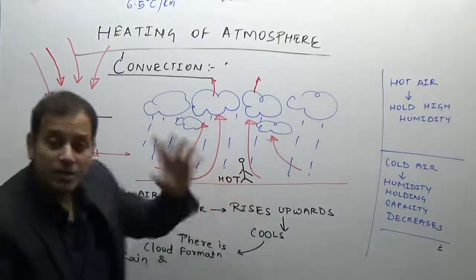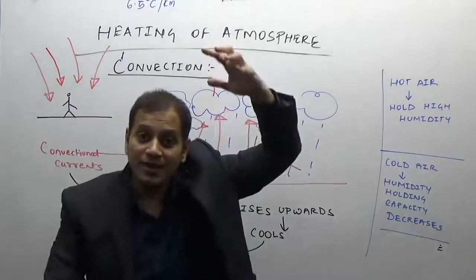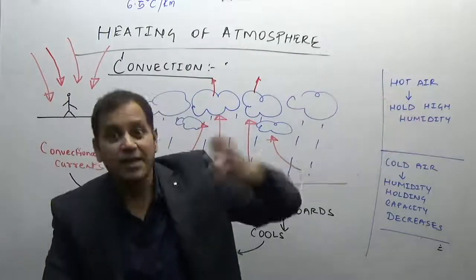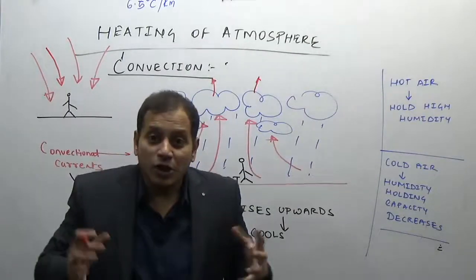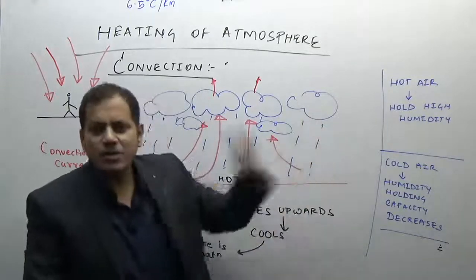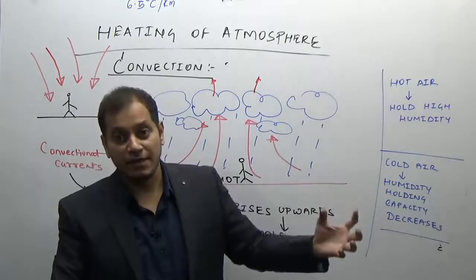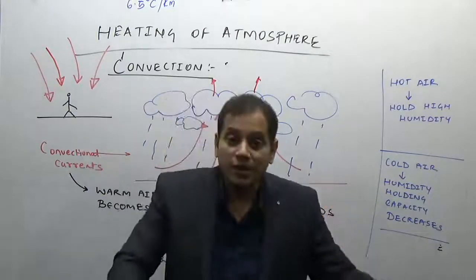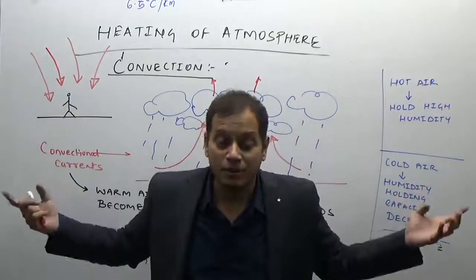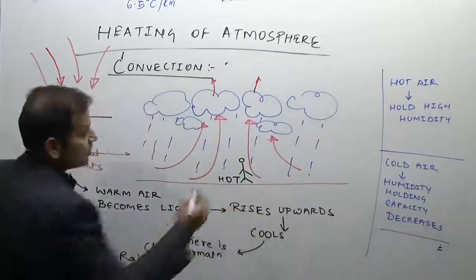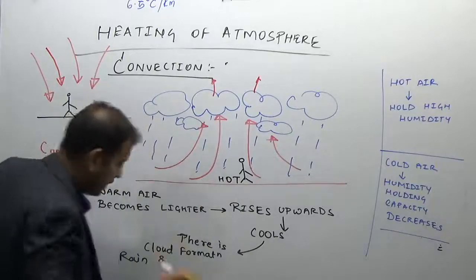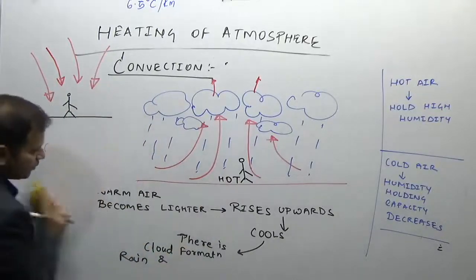Now in this, because the air is moving upwards, it is as if you are standing on the back side of an exhaust fan. You will be pulled in, because you are standing on the opposite side of the exhaust fan, not facing the fan. You won't feel any pressure of air. Such an area is known as a low pressure zone. I'll rub this so that you won't get more confused.